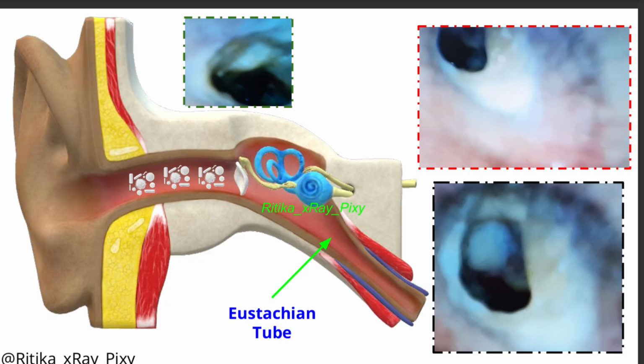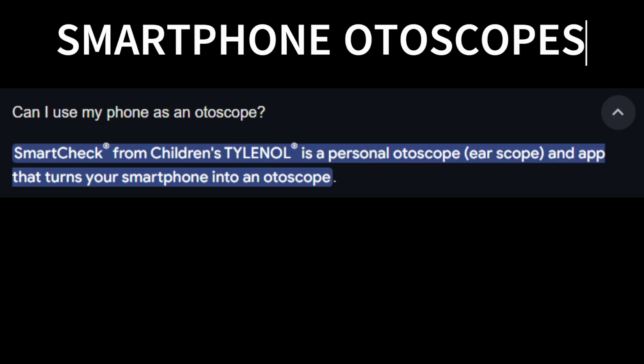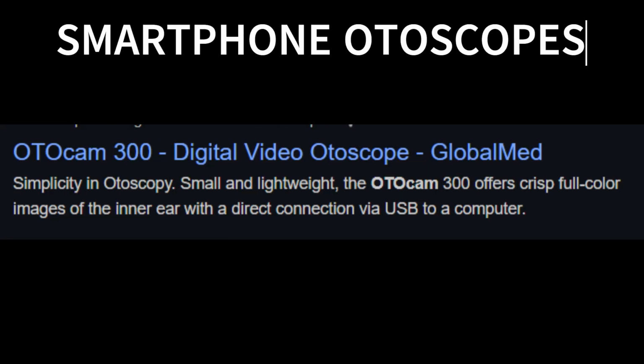Now the next question is how we can take pictures of the inside of the canal. Taking a picture of the inside of the canal where infection often occurs is tricky, but it's possible with the right tools. Here you can see tools for ear imaging. We have smartphone otoscopes. These are small devices that attach to a smartphone, and they have tiny cameras and light to take pictures of the ear canal. For example, we have devices like Autocam, Cellscope.